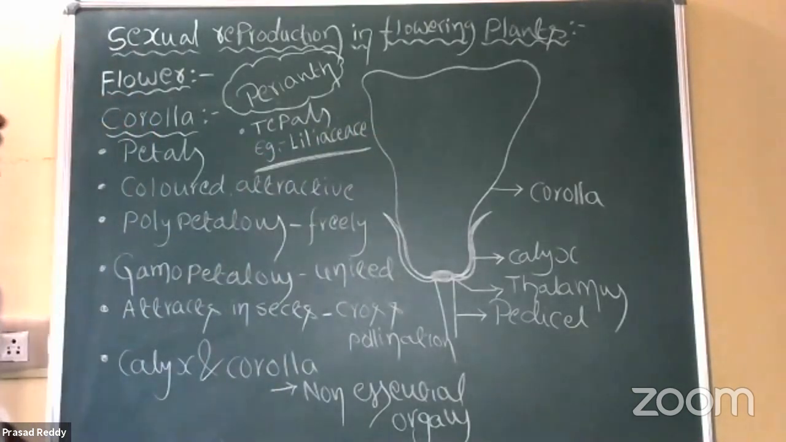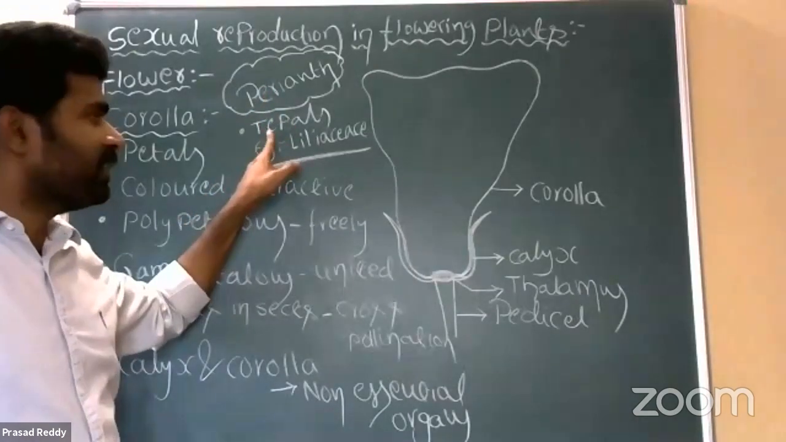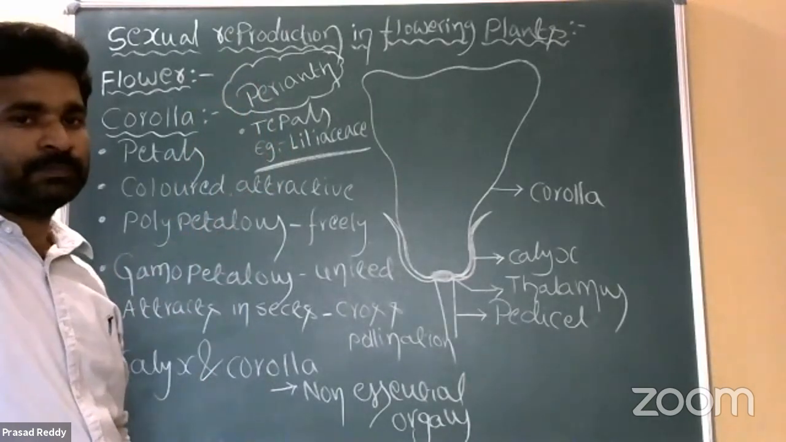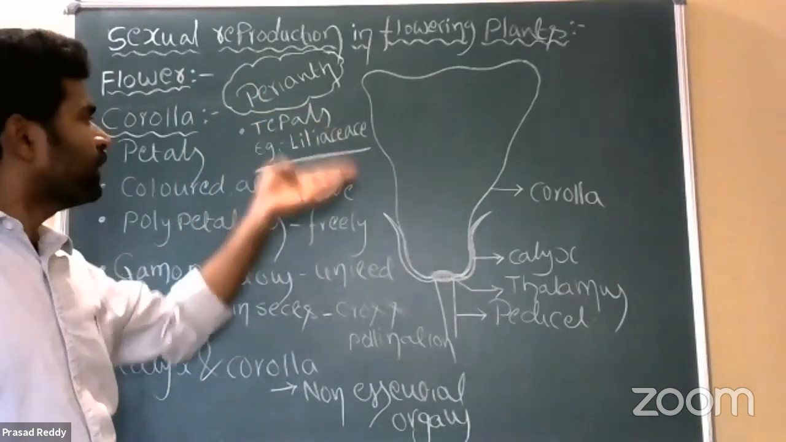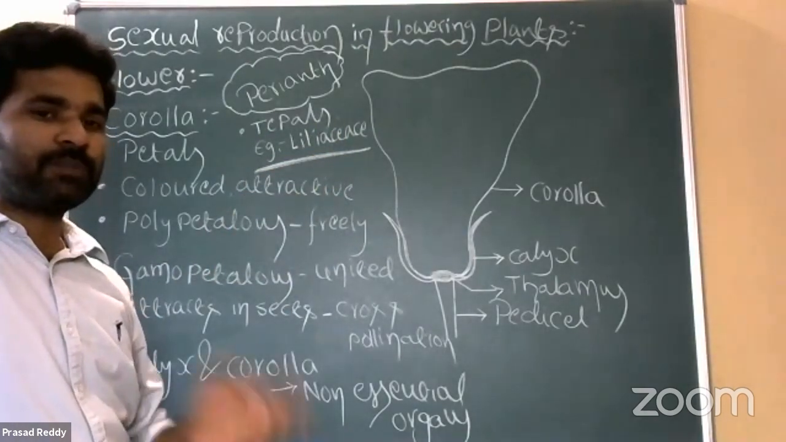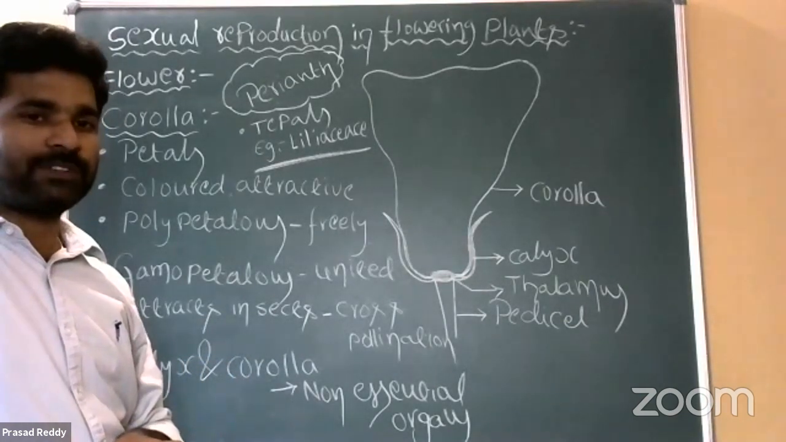In Liliaceae family members we observe perianth. Perianth is made up of small subunits called tepals. Both calyx and corolla constitute the perianth, composed of tepals. Example, Liliaceae family members. So Liliaceae family members are monocots or dicots? Monocots. So these are monocot plants.